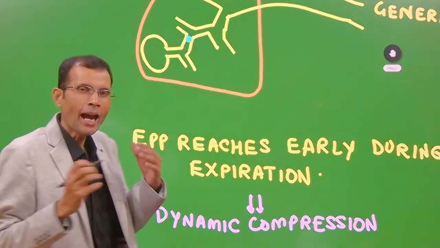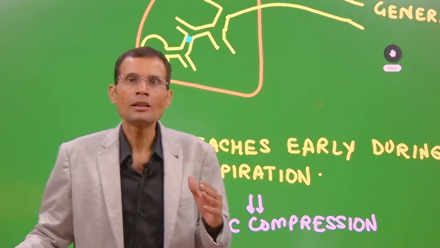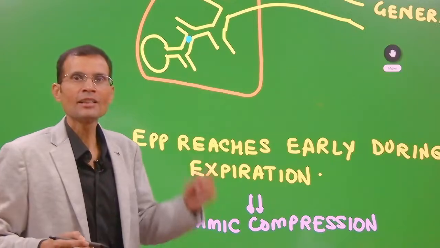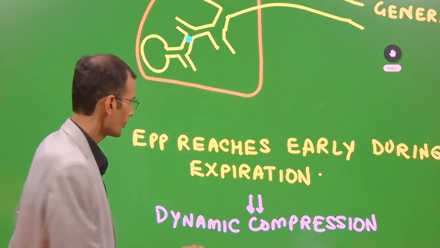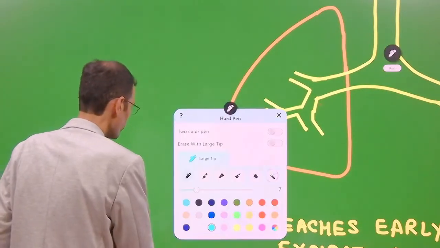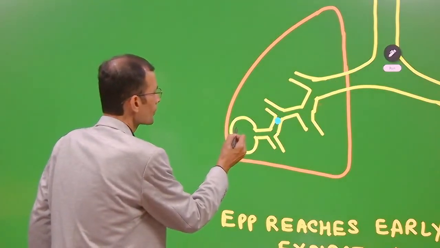So now the EPP has shifted to the lower airways, right? So what happens now is that the EPP reaches early during their expiration. Can you imagine this? The person starts forceful expiration.